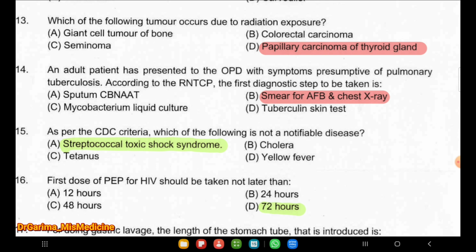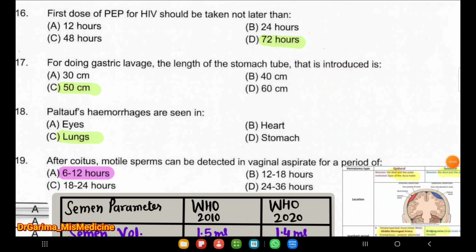An adult patient has presented to the OPD with symptoms presumptive of pulmonary tuberculosis. According to the RNTCP, the first diagnostic step to be taken is smear for AFB and the chest X-ray. Next question, as per the CDC criteria, which one of the following is not a notifiable disease is streptococcal toxic shock syndrome? Next question is, first dose of PEP for HIV should be taken not later than 72 hours. Within 72 hours, we should take prophylactic dose.